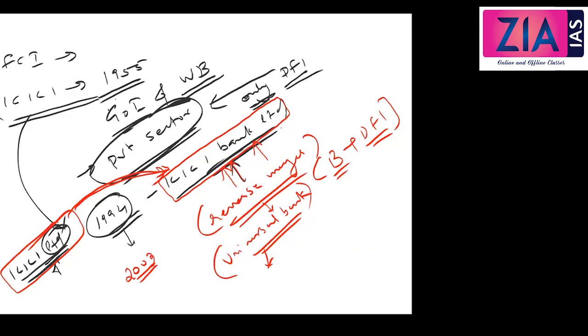which undertakes different types of financial services or financial businesses like commercial banking, DFI, insurance, etc., under a unified structure.